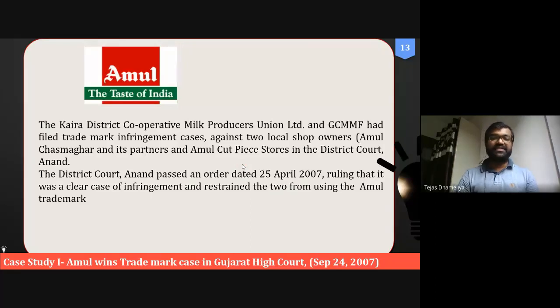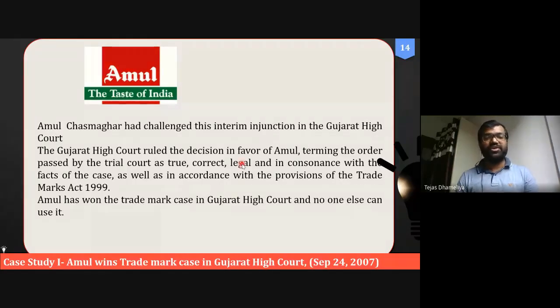What was the decision? The High Court decided that they had to pay some amount of penalty to Amul because Amul had already filed the trademark. This is the advantage: if you are in a business and you have filed a trademark, then you can stop others from using the same thing, right?